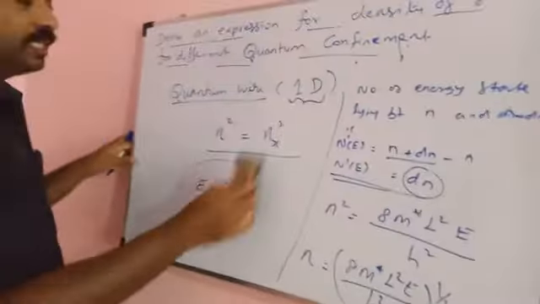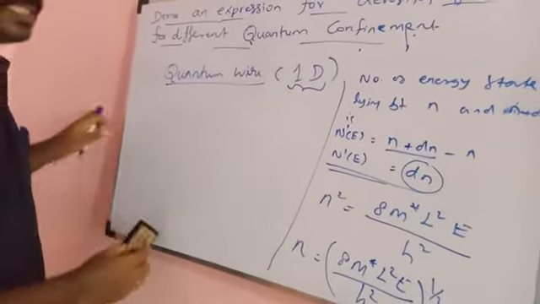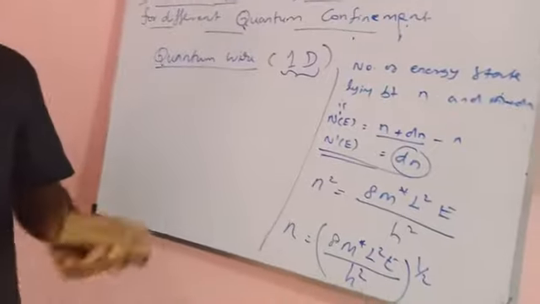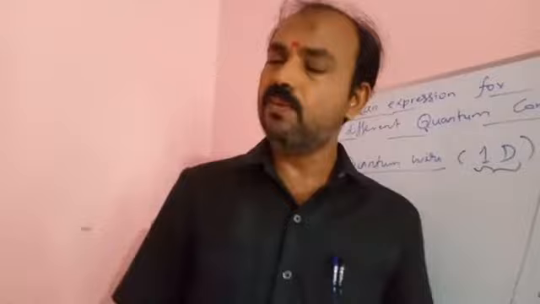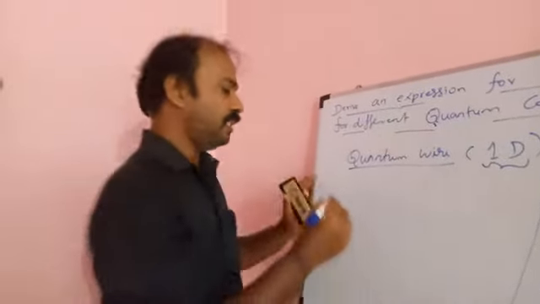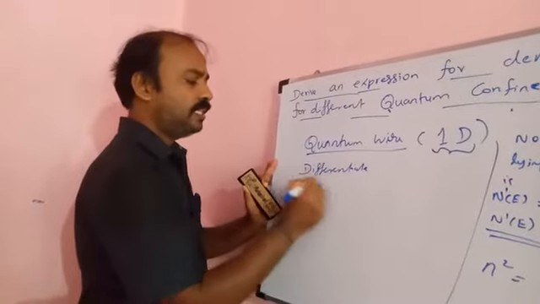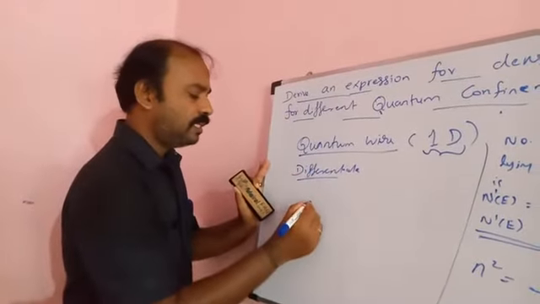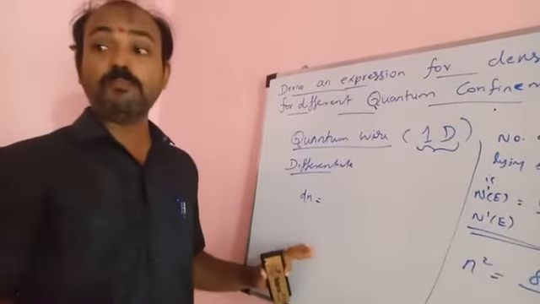So from this you are going to differentiate. What about the differentiation? The differentiation result gives the value of dn. The constant values remain the same.